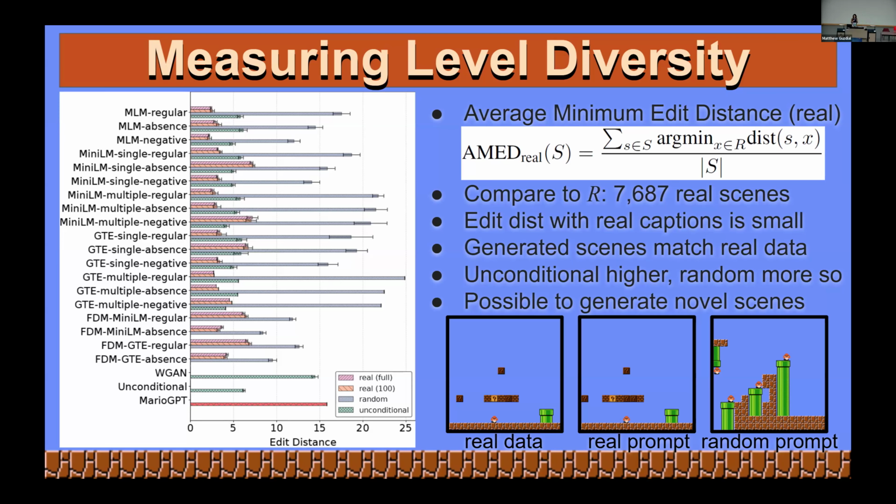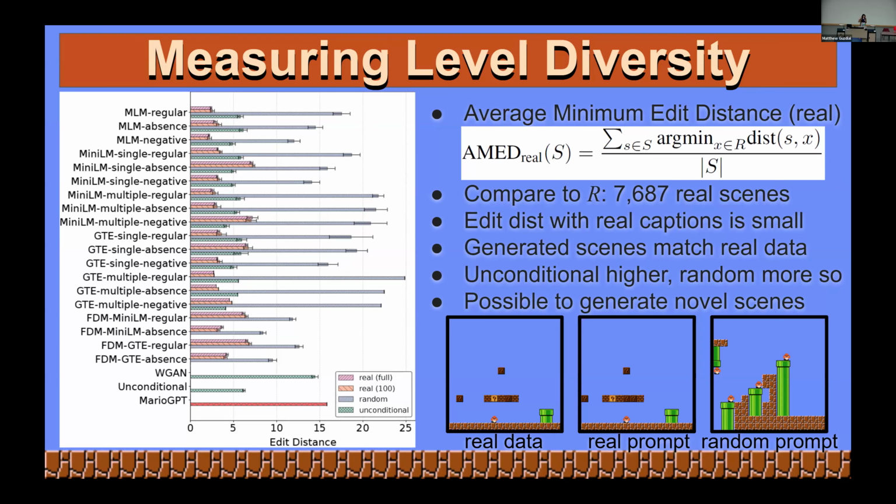With random captions, we do see a lot more diversity, which is also a good thing. Things with weird captions get weird results. Again, we do see that decrease in quality. You can see in that rightmost image there where there's like some holes next to the pipe that shouldn't really be there, but we do get more diverse levels, which is good.